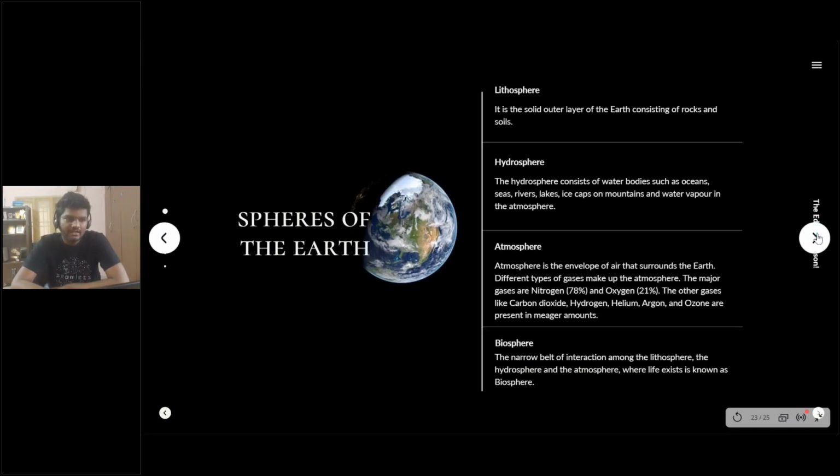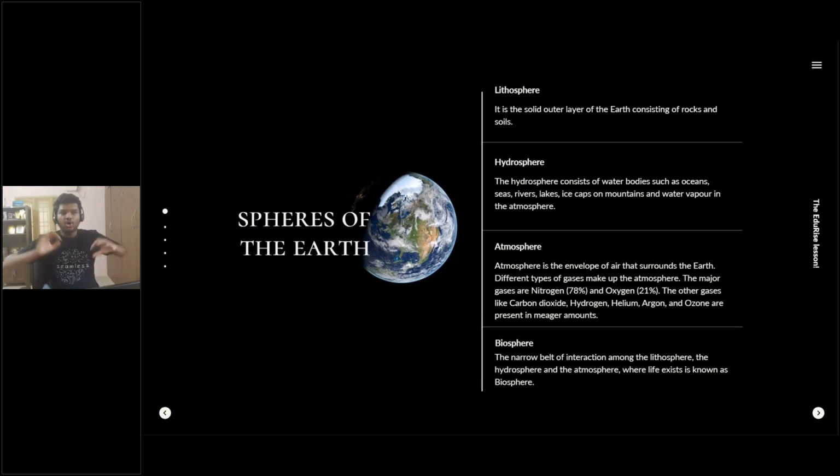And let's quickly look at some of the spheres of the Earth. As I told you, this is going to be the final objective for the day. The first one is lithosphere. It is a solid outer layer of Earth consisting of rocks and soil. Wherever you see land on the Earth, that's not water, you call it a lithosphere. It's a solid outer layer. What is hydrosphere? The hydrosphere consists of water bodies such as oceans, rivers, seas, lakes, ice caps on mountains, and water vapor in the atmosphere. All these things which are related to water are called hydrosphere.